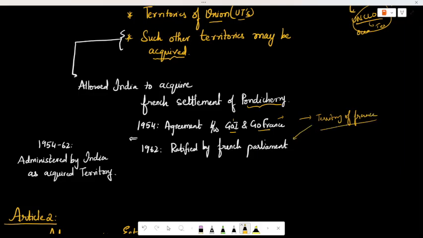The agreement was made in 1954, and it was ratified in 1962. After ratification by the French Parliament, Pondicherry became part of India. From 1954 to 1962 it was administered by India as an acquired territory.